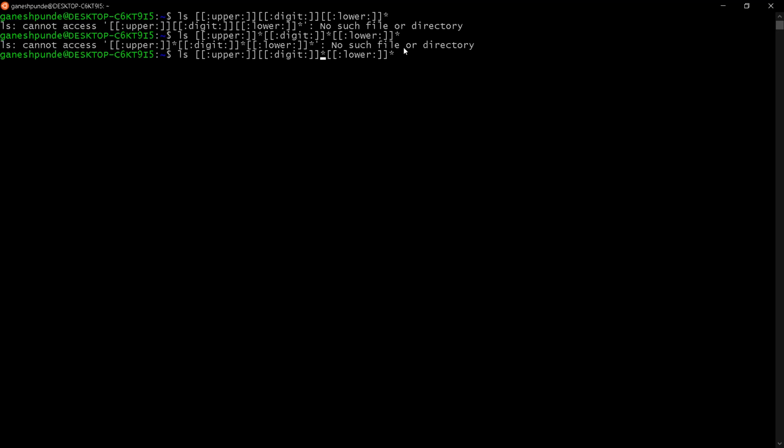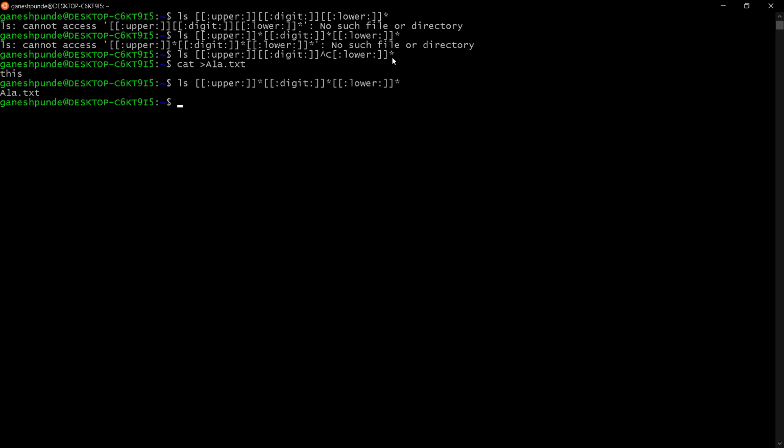Okay, let me create some file. Let's say a1a.txt. Now if I use this, you can see it's working, but since there was no file, that was the reason it was showing the error.